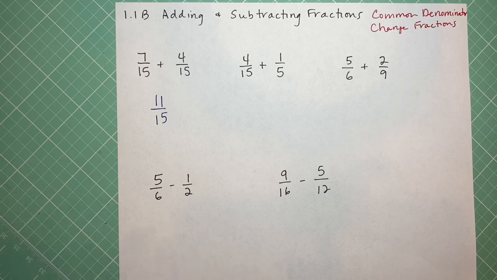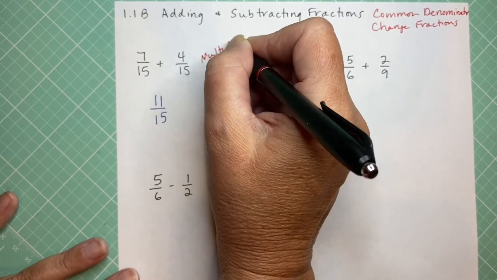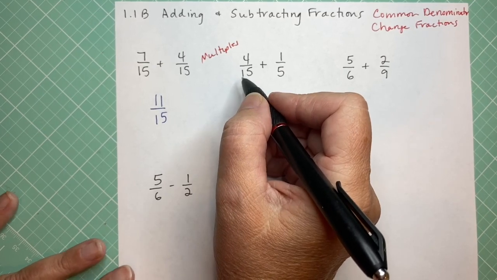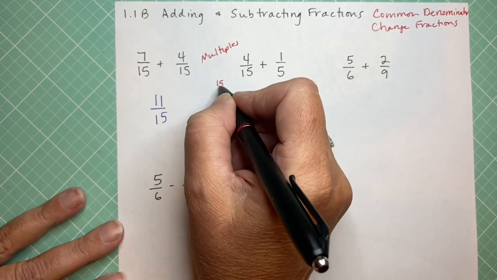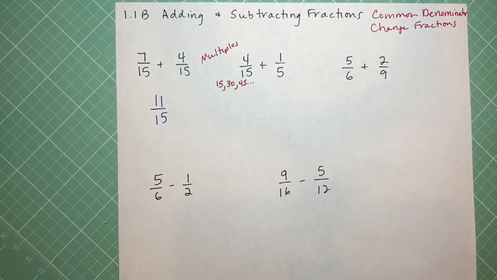But if you don't know how to find the common denominator, in my opinion, the easiest way, because you can look at factors and make factor trees and all this, but I think the easiest way is what I call multiples. What I mean by that is my multiples of 15 mean that my first number is 15, the next multiple would be 30, and the next one would be 45, and so on. You're adding 15 each time. The first one's 15, add another 15 would be 30, add another 15 would be 45. Or you can think of multiplying it. Multiplying by 2 is 30, multiplying it by 3 is 45.